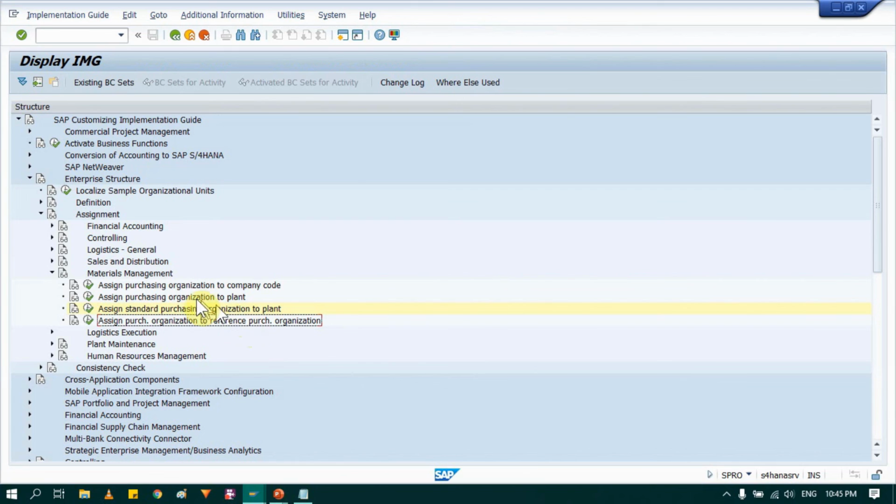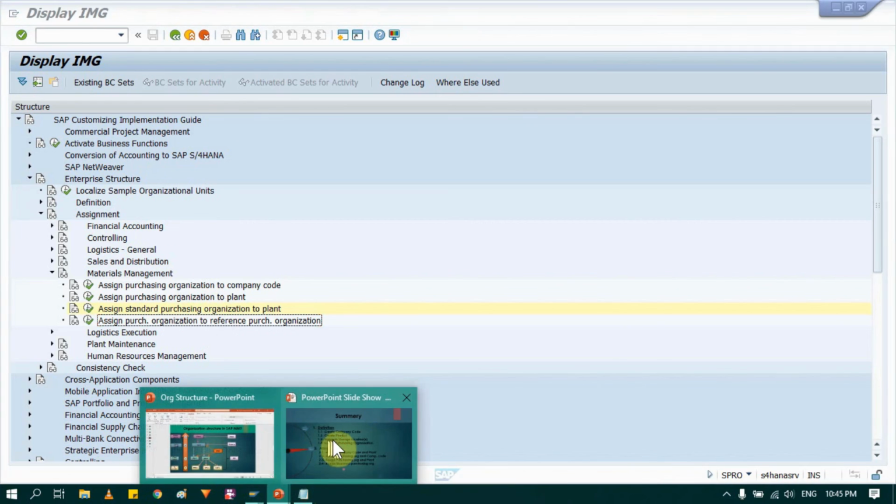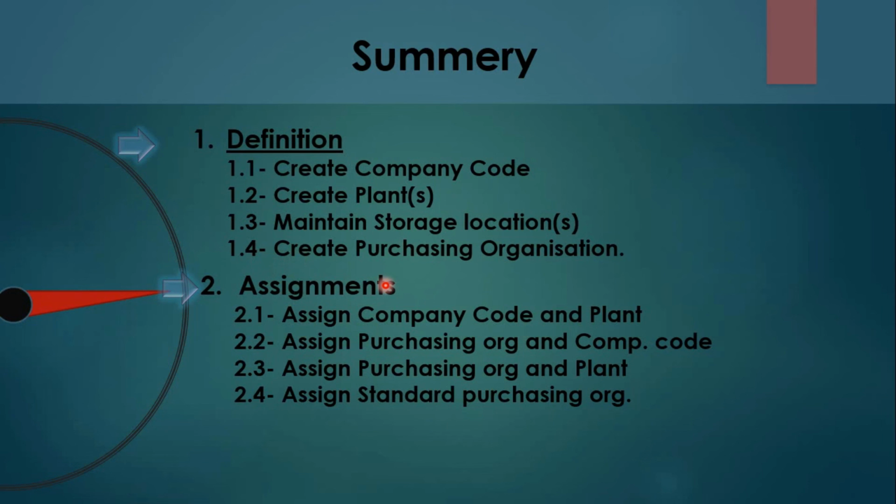So that's how there are three different purchasing organization levels. That's it. We have seen all this so far, and last we have seen how to check our org structure. It is important, again we check our org structure through EC01, and we have also seen the various tables in the SAP org structure.